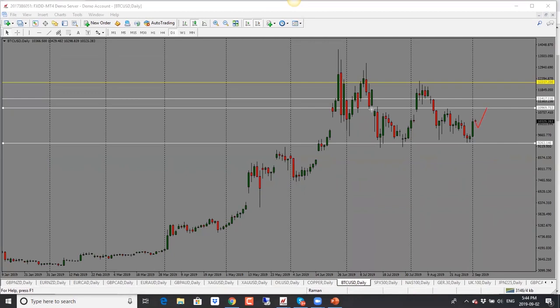So bullish bias. However, if you take a look here, we see that price is in this smaller range here. So keep that in mind, because we could see price get stuck at 10,600. So if it does not go through 10,600, we could see it come back into this range, and this one could become range bound until we see some trigger. For now though, bias is bullish. Next target would be 11,000 and then 11,400.